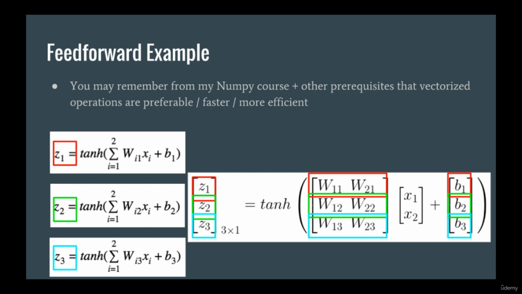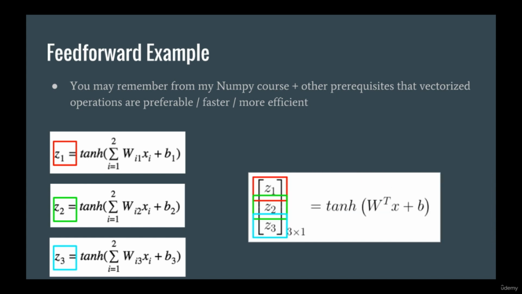So that was a lot of work just to calculate one sample. As you may remember from my NumPy course and other prerequisites to this course, vectorized operations in NumPy are preferable. So we'd like to do vector operations rather than individual scalar multiplications, if possible. Notice how this is just equal to W transpose X plus B, using the vector and matrix forms.